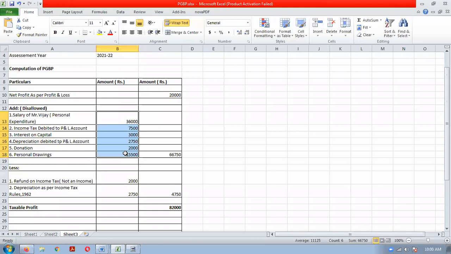So this is the logic you can also apply to calculate the taxable profit. Understood, everybody? So note this much down first, then we'll go for the next illustration.